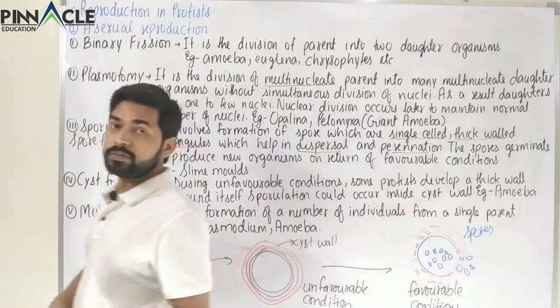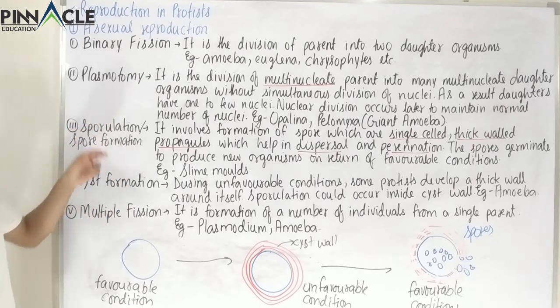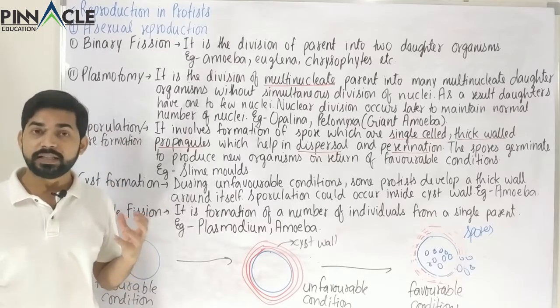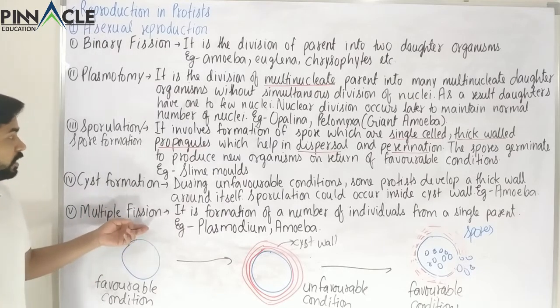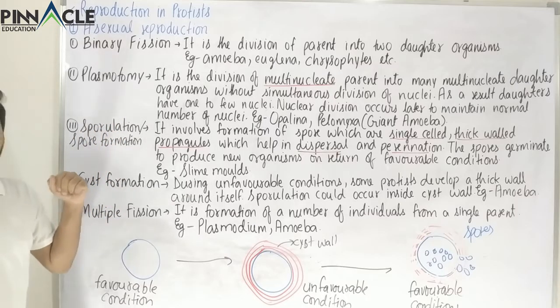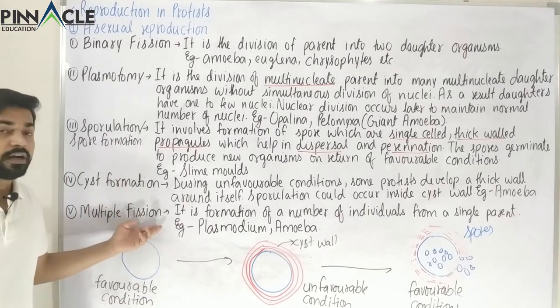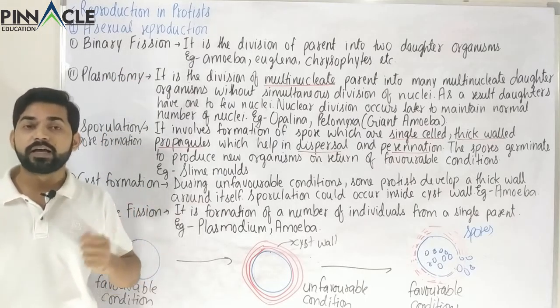So all these processes, especially sporulation, plasmotomy and cyst formation, are very much linked with each other, because during cyst formation multiple fission or sporulation occurs, and plasmotomy is also a modification of multiple fission, and multiple fission and binary fission are different types of fission.